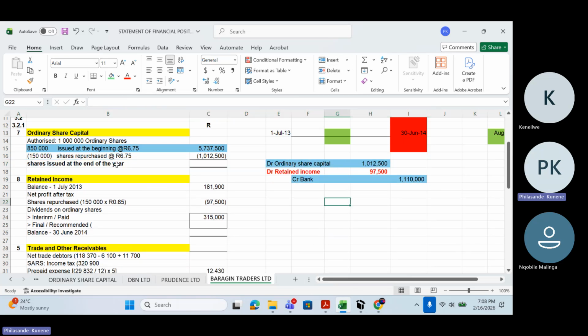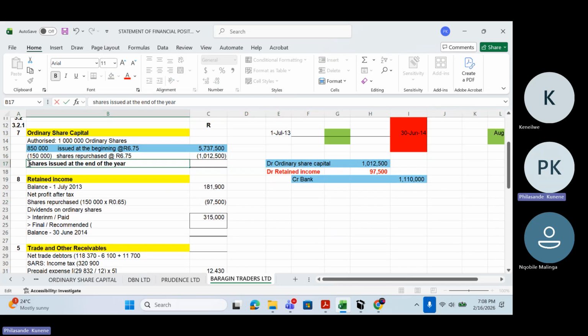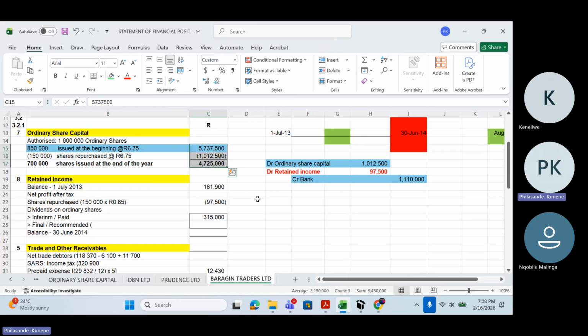So that I'm able to calculate my final dividends. 850 minus 150. How many shares am I left with at the end of the year? That's going to be 700,000. That is going to be 700,000 shares issued at the end. And then how much will be the value for those shares? That is going to be 4,725,000, as we can see here.